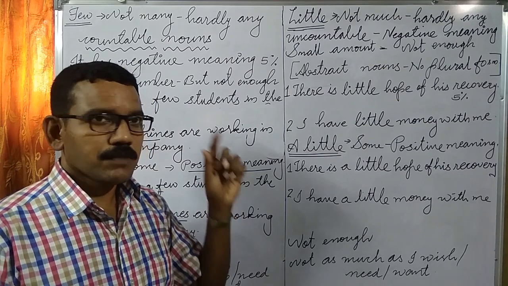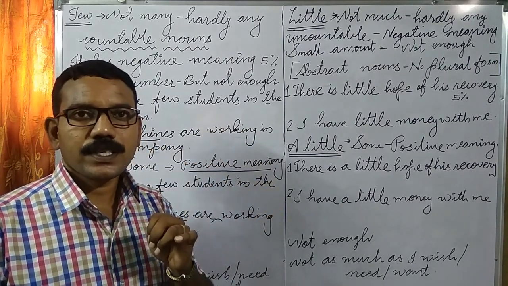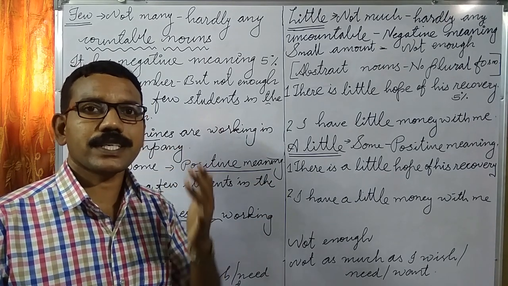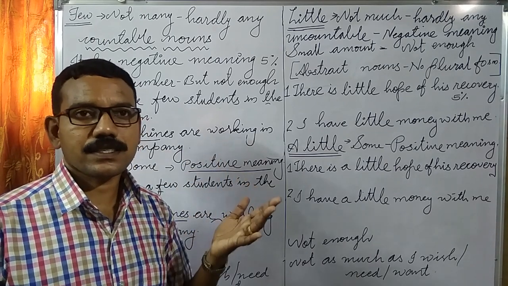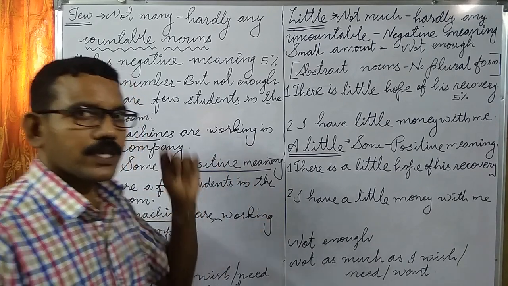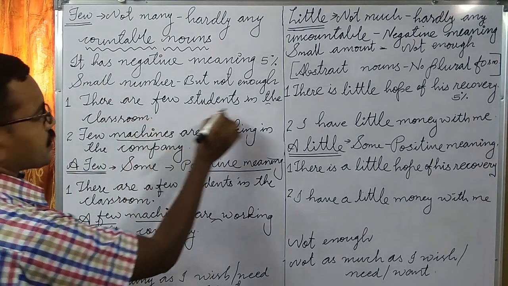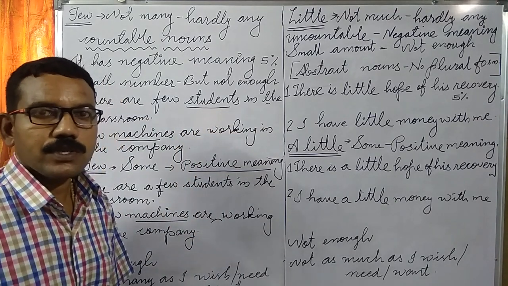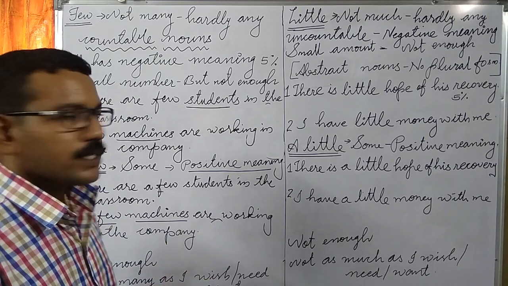Before going to the examples, I wish to describe one situation. If I inform the students to join the extra class which I wish to take on Sunday, but when I reach the class, look at the board: there are few students in the classroom. Student is a countable noun.